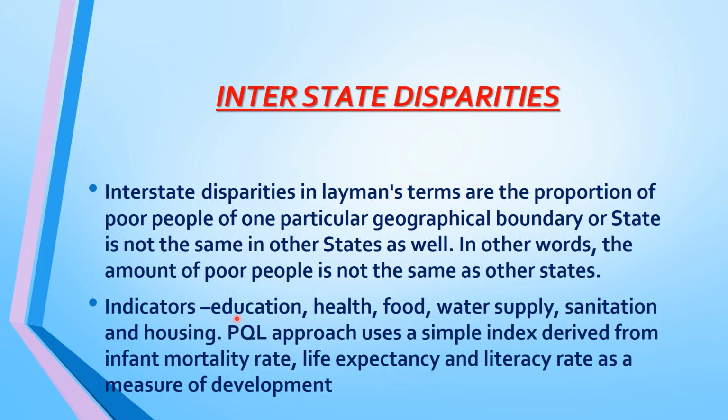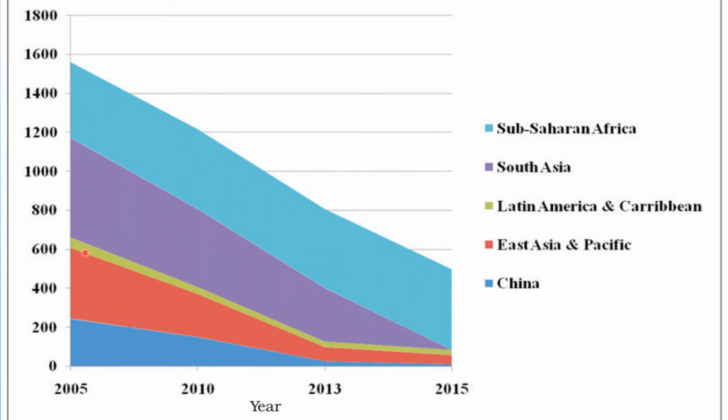Indicators: education, health, food, water supply, sanitation, and housing. The Peak-well approach uses a simple index derived from infant mortality rate, life expectancy, and literacy rate as a measure of development. Here in this picture you can see the interstate disparities between different countries.